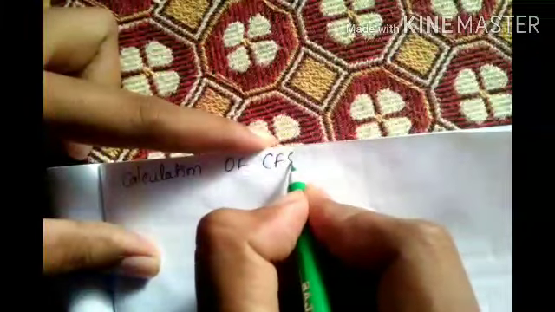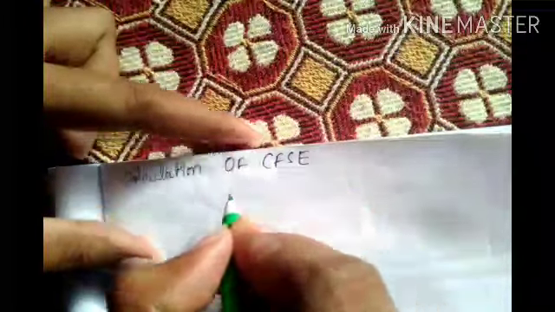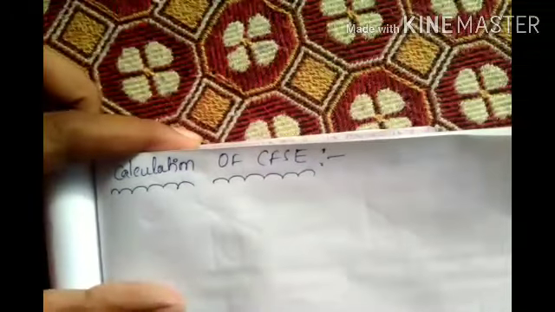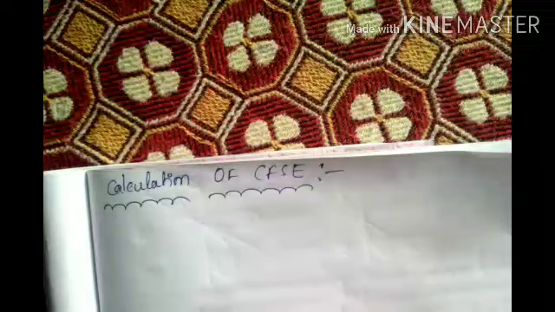Now put the side heading: calculation, d5 to d10.